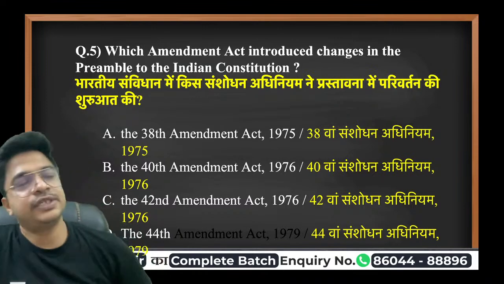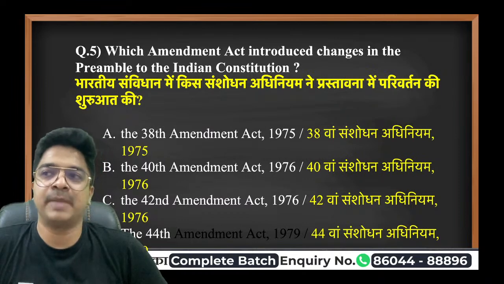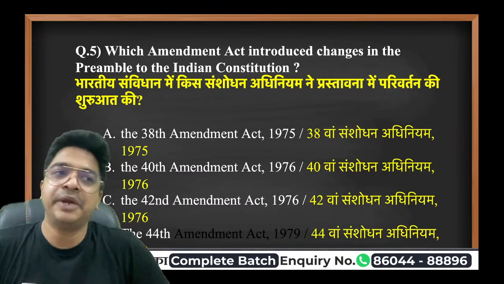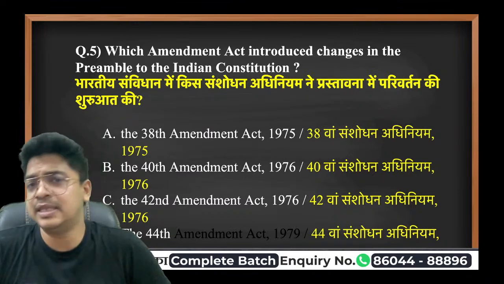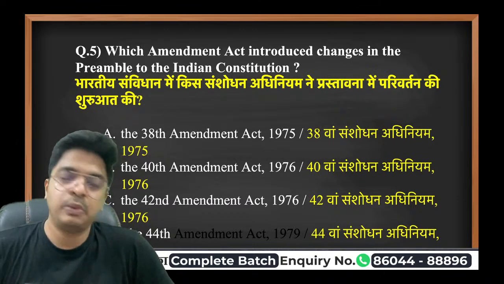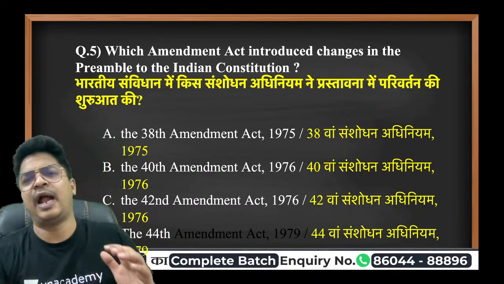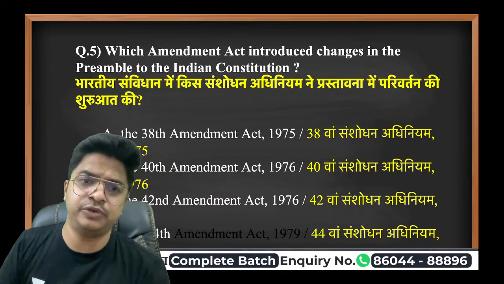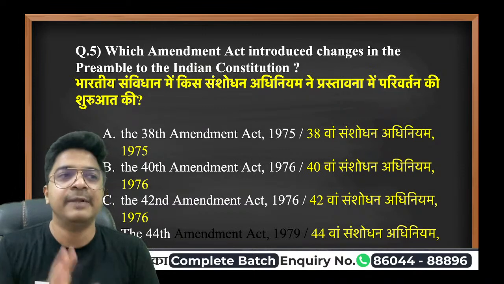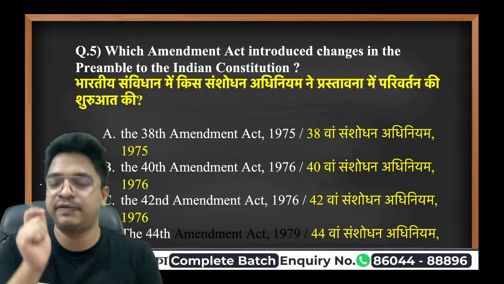What happened was, when Indira Gandhi ji introduced the emergency in India, the year was 1975, the day was 25th of June. On 25th June 1975, Mrs. Indira Gandhi introduced the emergency in India, though India was not ready for an emergency. Then she introduced the 42nd amendment in 1976 and made a whole lot of changes in the entire constitution. Some of those changes were later removed by the Janata government that came up in 1977. Now let's try to understand what were those changes implemented in this 42nd amendment of 1976.